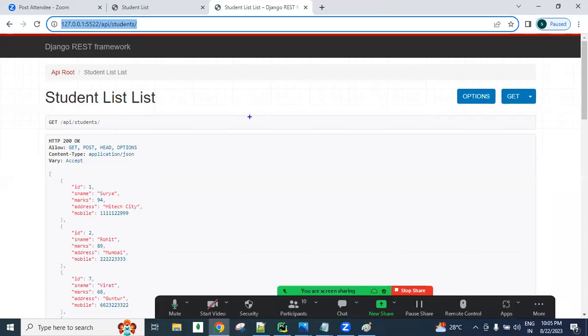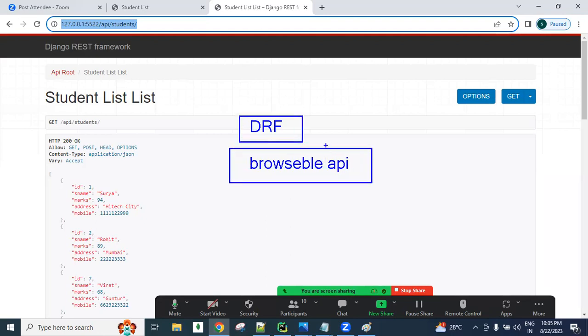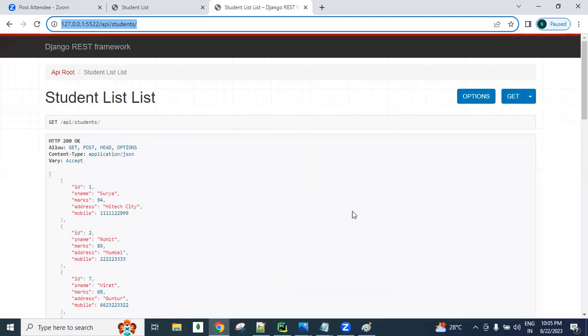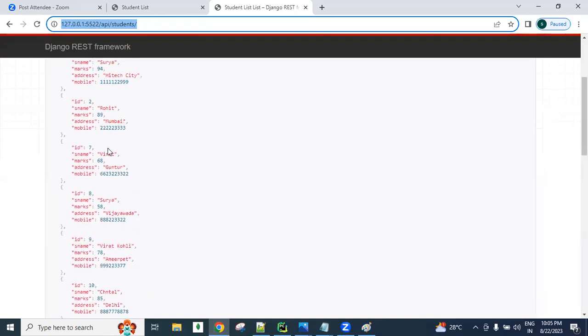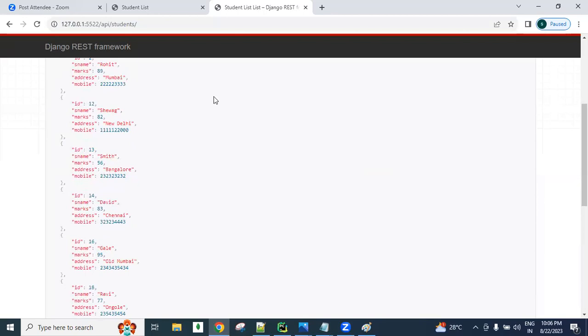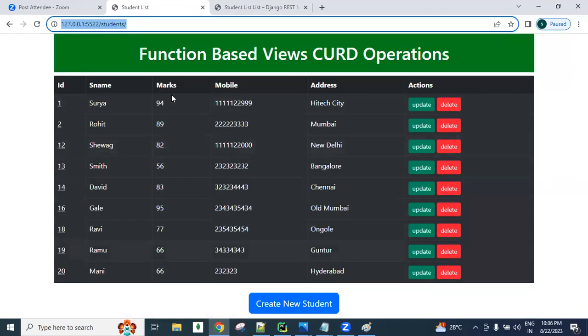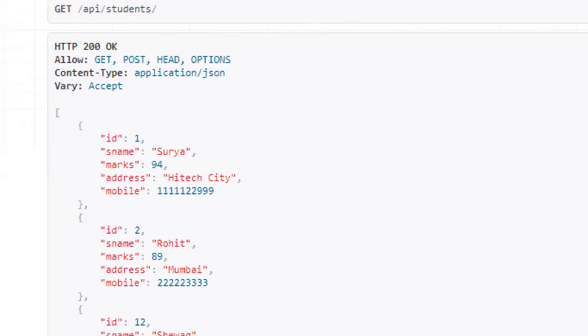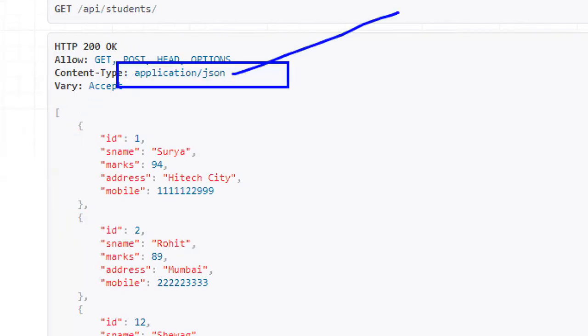In our Django REST framework, we have one special feature called the browsable API concept. This is only in our Django REST framework. For Java people, .NET people, this is not there, guys. Because of the browsable API concept, from the browser we can send the request and we are getting the response. See, all available records are displaying here, in the form of JSON.